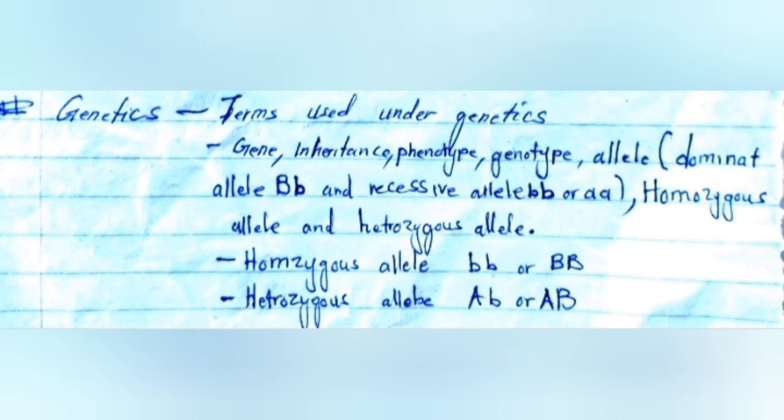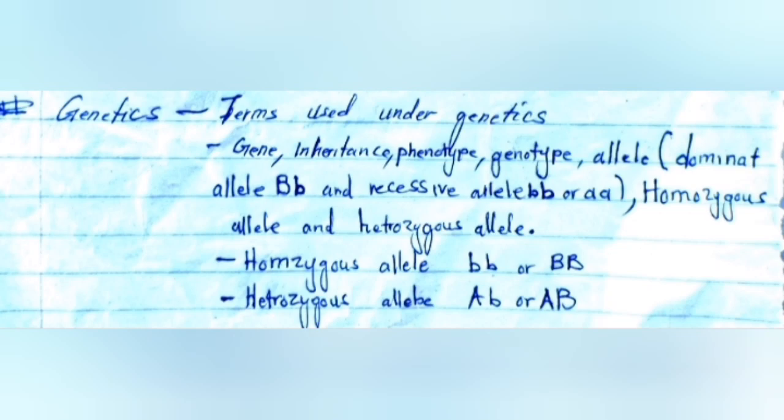Apart from phenotype, you need to know how to define genotype. A genotype is the internal or genetic makeup of a living organism. Then we need to know how to define an allele. An allele is just any form of a gene.